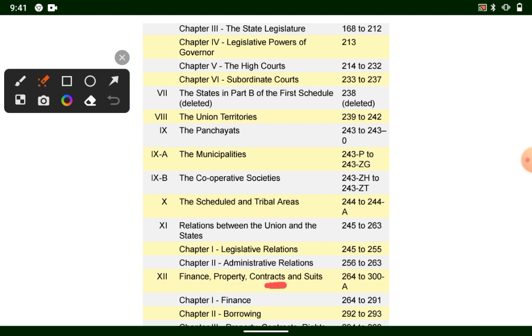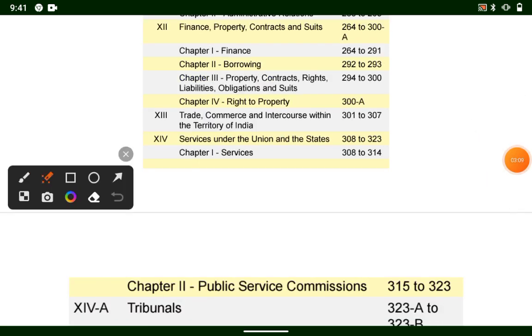finance, property and contract suits. Articles covering it 264 to 300A. Chapter 1st finance, articles 264 to 291. Chapter 2nd is borrowing, articles covering it 292 to 293. Finance, property and contract suits 264 to 300A. Finance 264 to 291. Borrowing 292 to 293. Property, contracts, rights, liabilities, obligations, suits 294 to 300.